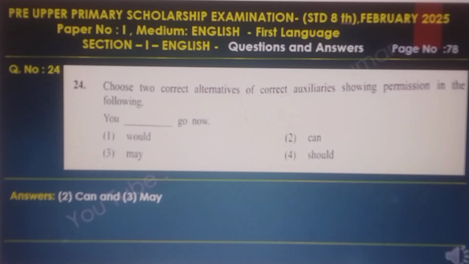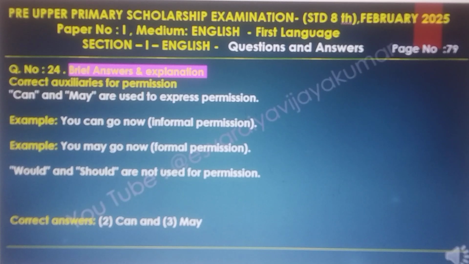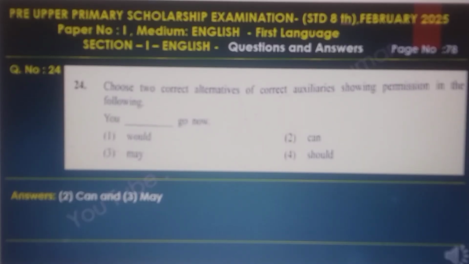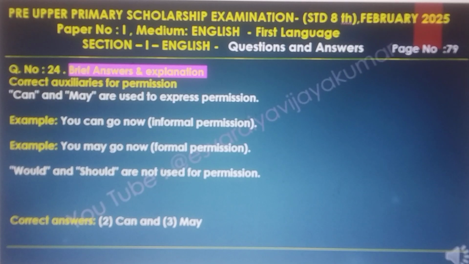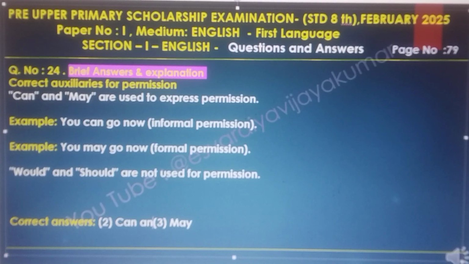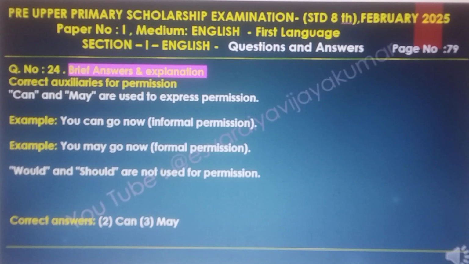Question number 24. Choose the correct alternative, the correct auxiliary verb for permission, in the following. You dash go now. Either can or may. Can and may are used to express permission. Examples: you can go now, informal permission. You may go now, formal permission. Would and should are not suitable for permission.